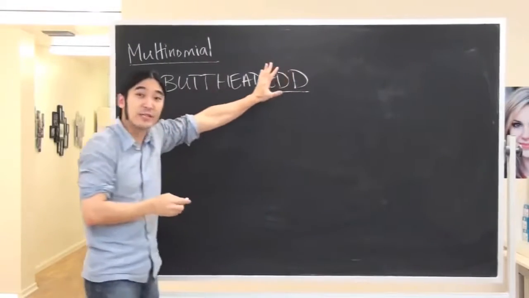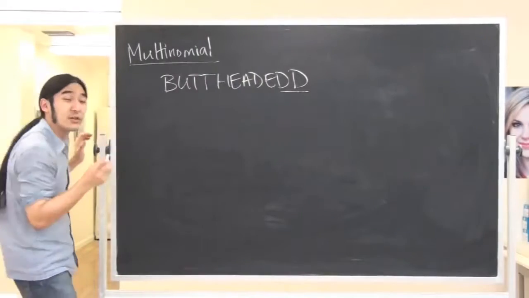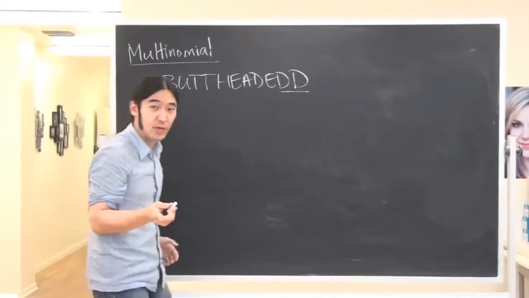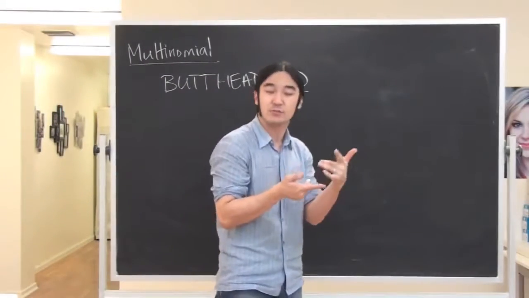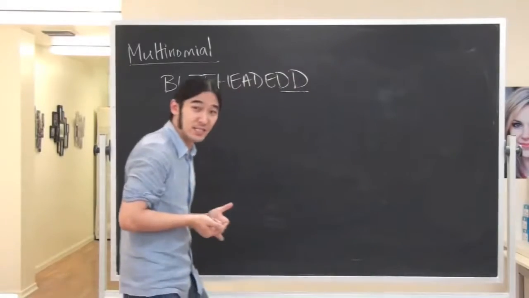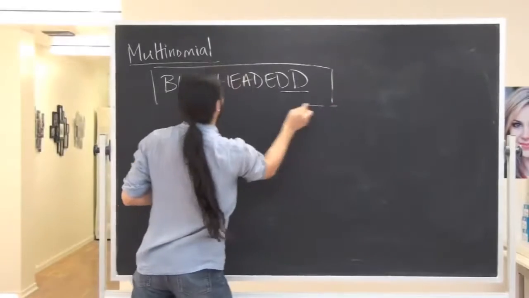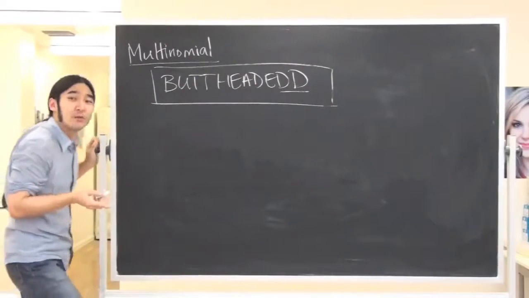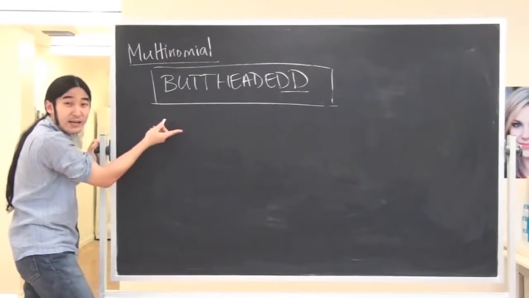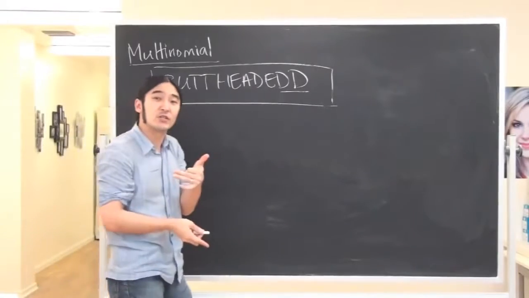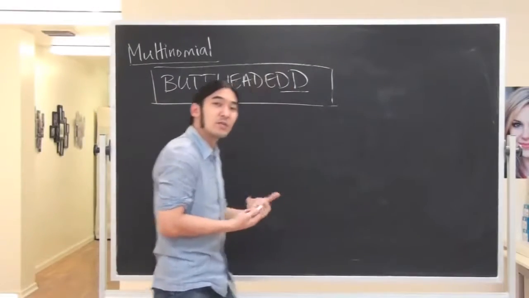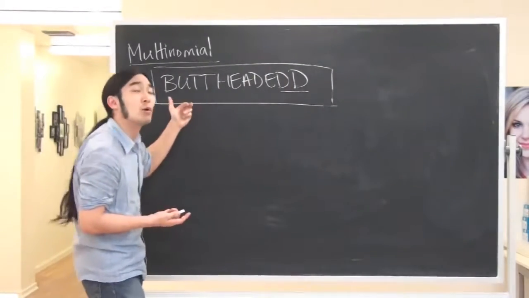And I'll spell it with two D's just to make a point. So, it's actually a throwback to what we did in the first part of the review. Remember when we talked about combinations, things like that? This is another variation of those sorts of things. Okay? So, let's see what we can do. First off, if I'm doing butt-headed, for example, remember when we did permutations? We definitely know how to work with those. So let's pretend like this is a permutation. Go with what we know.